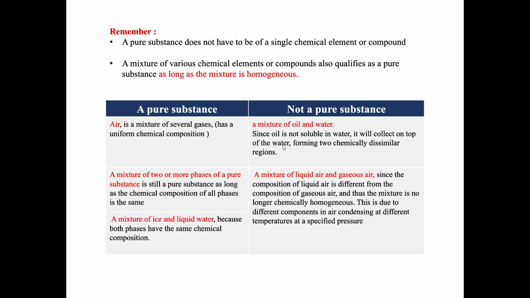So a pure substance, like air, is a mixture of several gases that has a uniform chemical composition. A mixture of two or more phases, like liquid, gas, solid, etc., of a pure substance is still a pure substance as long as the chemical composition is constant. It should be the same.